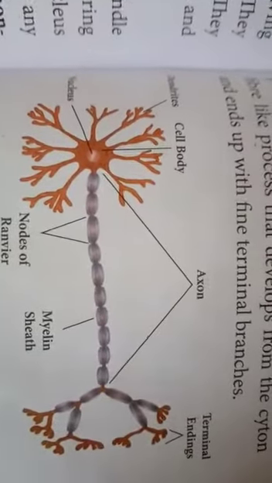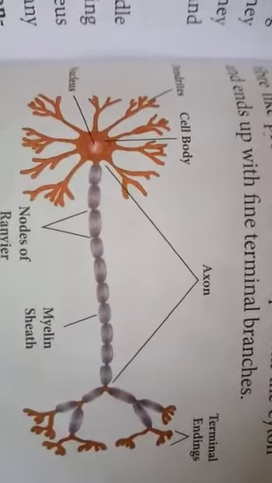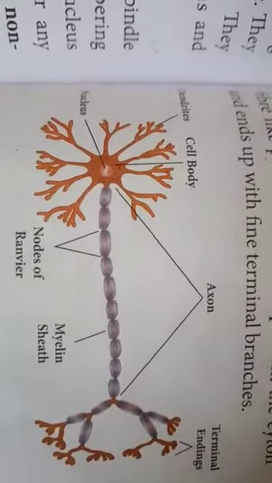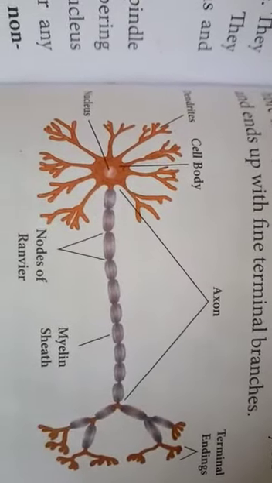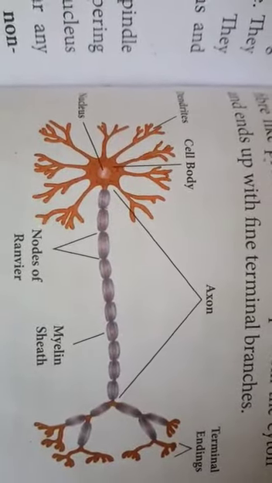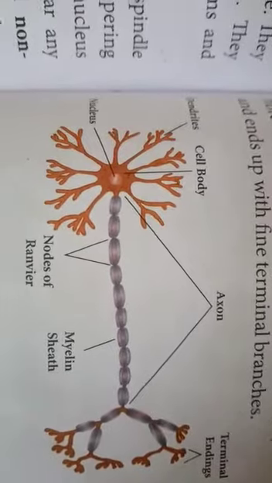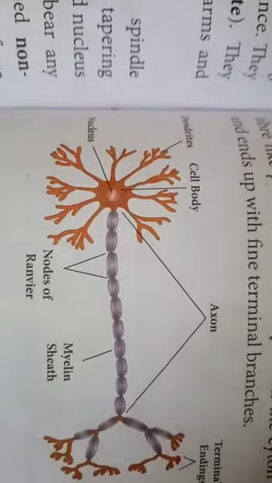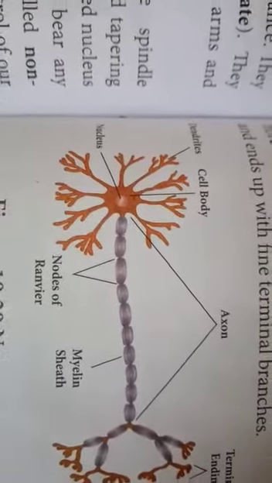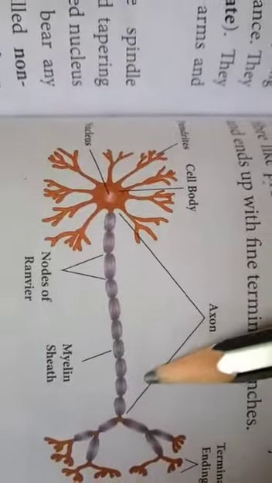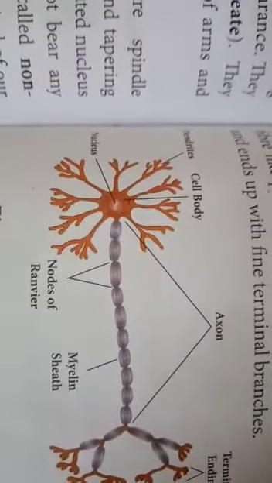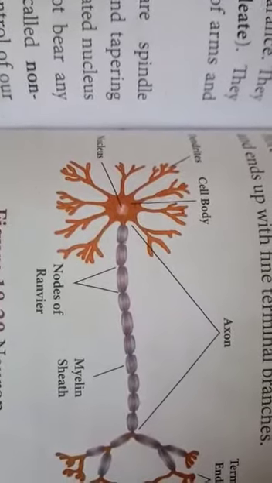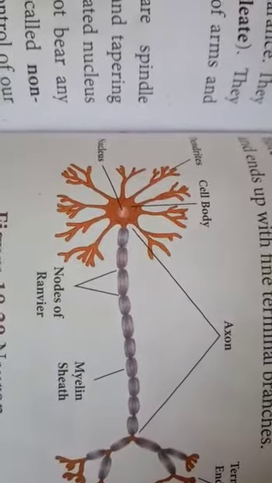Next we are going to see the nerve tissue. Nerve tissue comprises nerve cells or neurons. Nerve cell, or neuron, is the longest cell in the body.